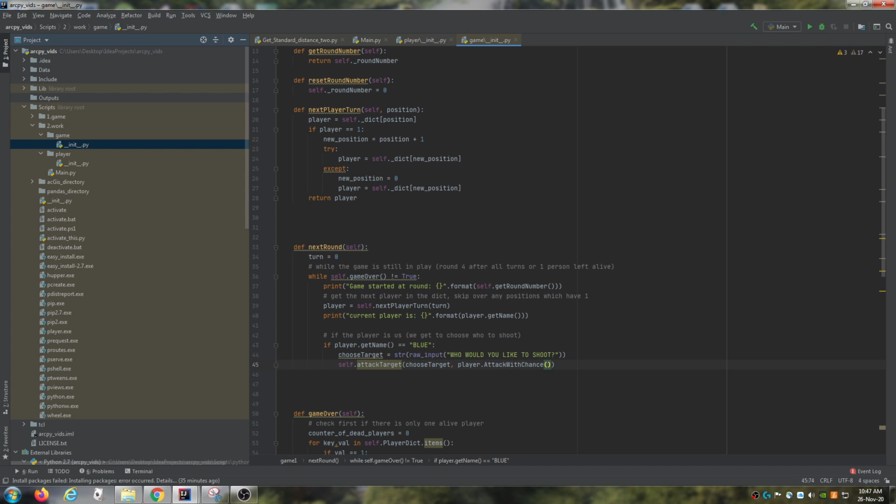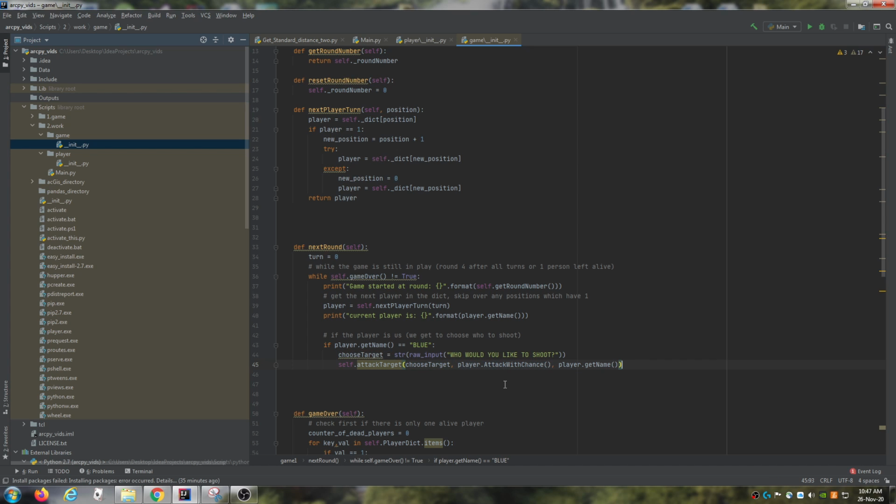And we're just going to pass in our self as well. Because I want to say in this method, which we're going to make, for example, player blue attacked this player with this chance, let's just say.